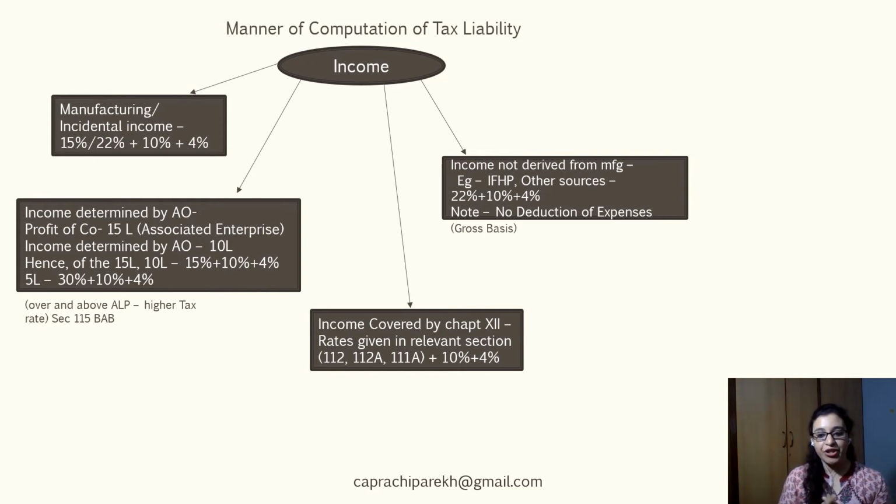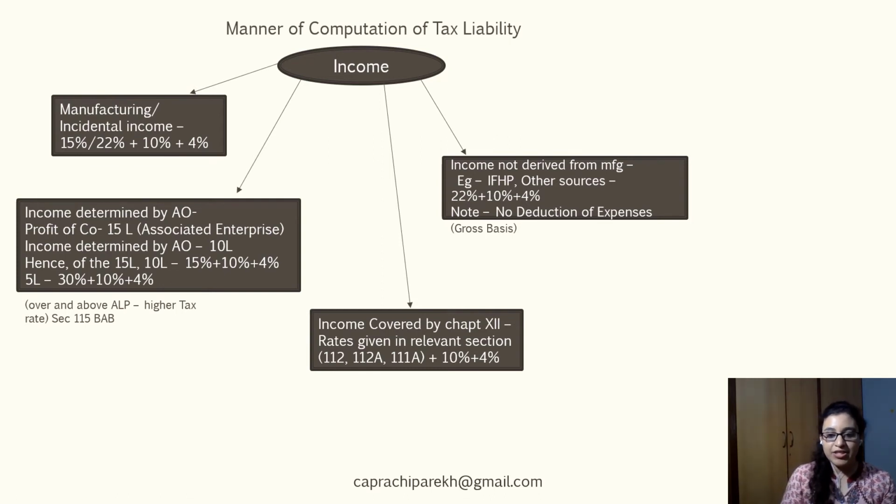It is important to note that from such other income, no deduction is permissible for expenses incurred. So if there is house property income derived by the assessee, the standard deduction of 30% of NAV, which is otherwise available, would not be available for these companies availing the scheme under Section 115BAB.